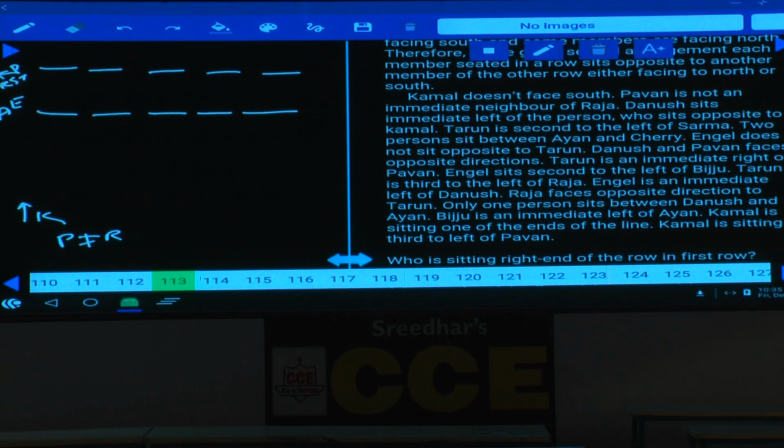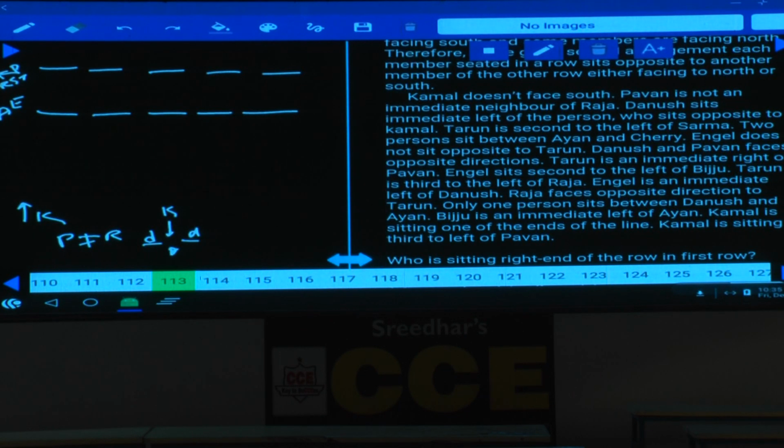And Dhanush sits to the immediate left of the person who sits opposite to Kamal. If Kamal is here, opposite to Kamal, Dhanush is at the immediate left, either at this place or at this place, because we do not know in which direction this person is facing. If this person is facing north, this is the left, or if this person is facing the other way, this will be the right.